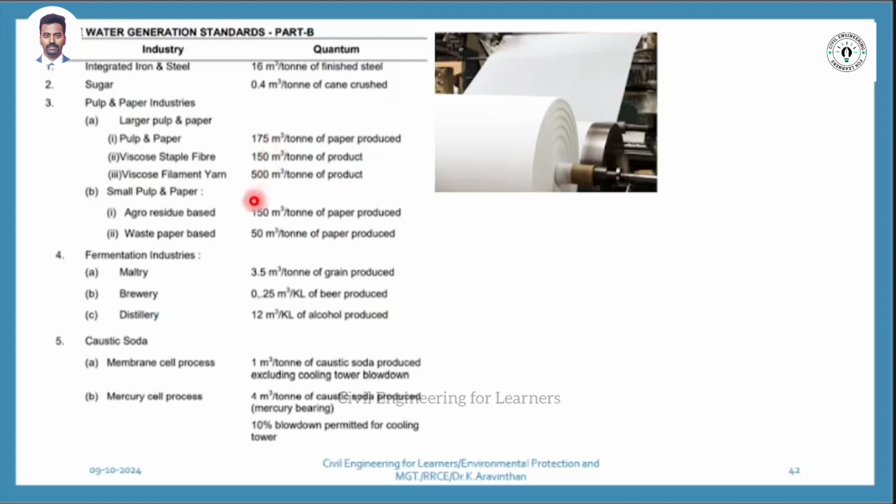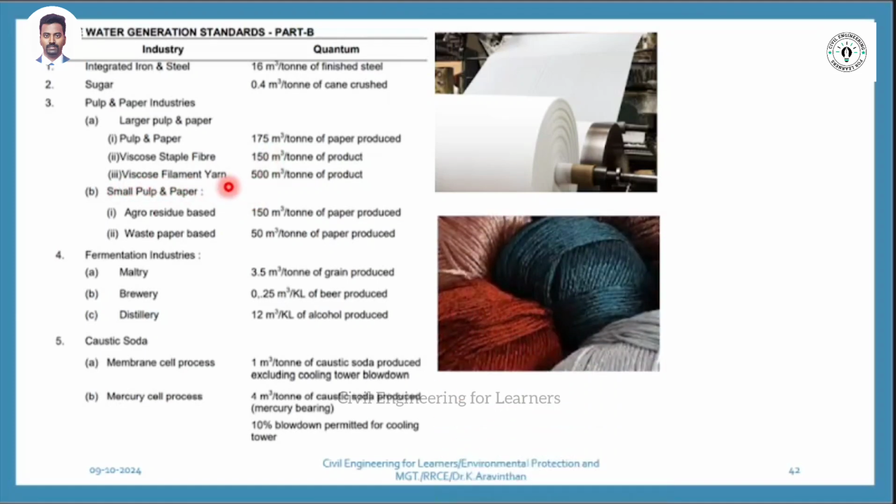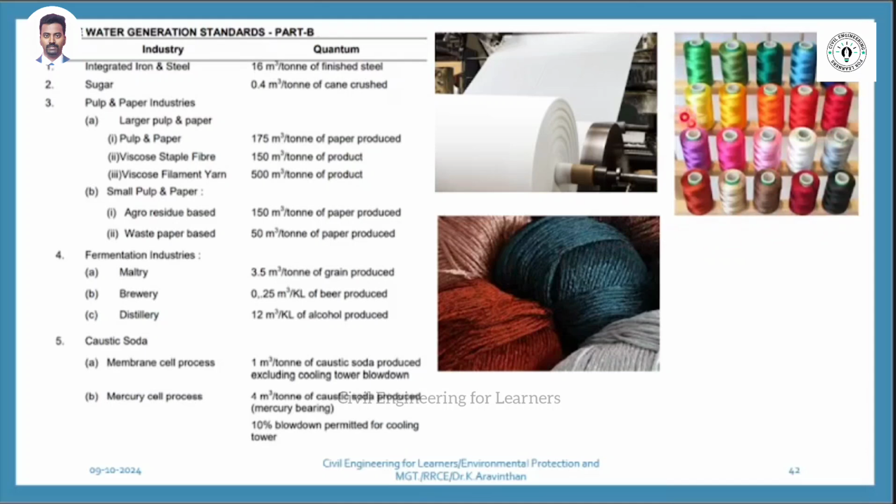Now, which is highest? Viscous filament yarn. Have you seen this kind of yarns? These are all called yarns and threads. Viscous staple fiber is this one. This is costliest. For manufacturing 1 ton of this yarn, how much water do they consume? 500 meter cube. That means what? 5 lakh liters of water per ton of this material. That is why these materials are costly.